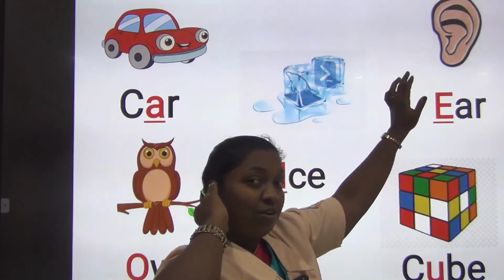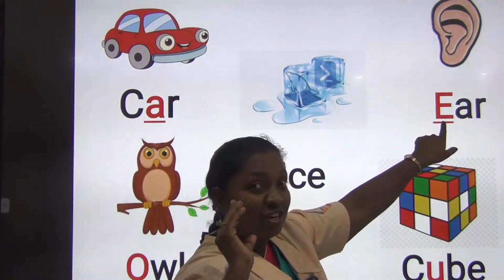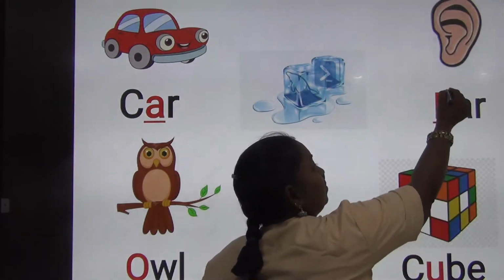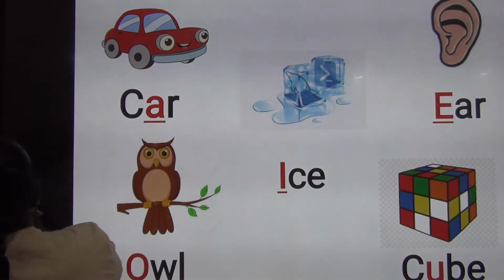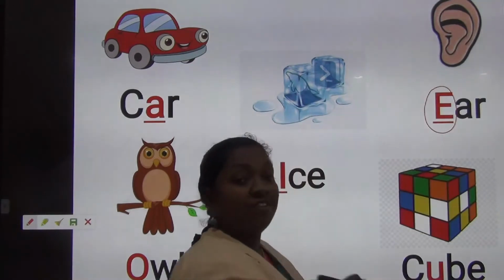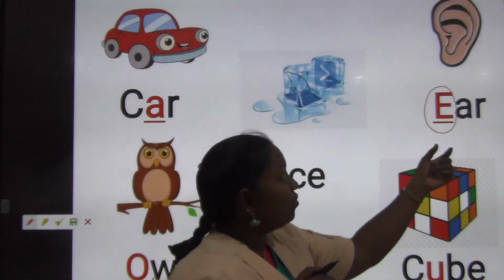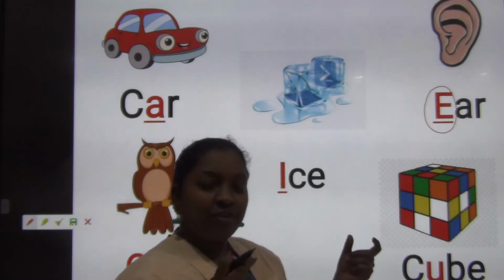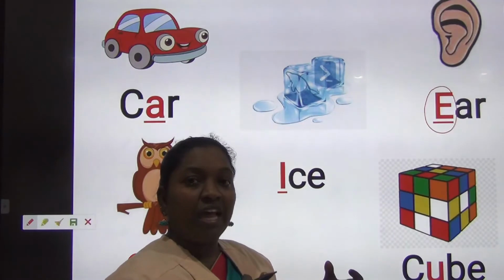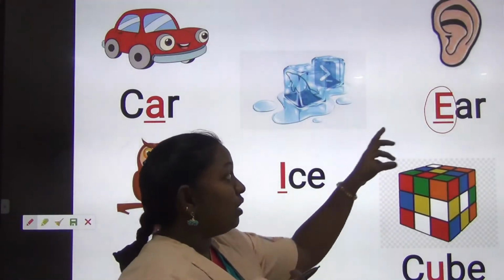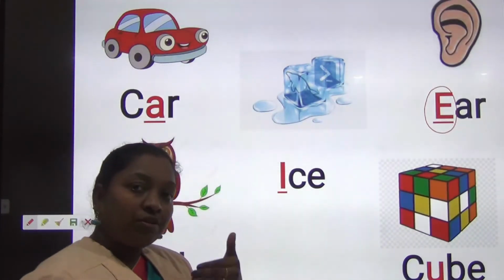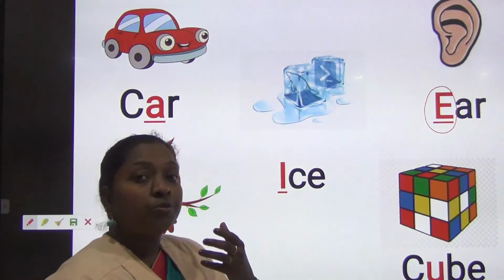Next, look at this. It is a part of our organ, isn't it? It's a sense organ, isn't it, child? So ear, E-A-R. After adding E only, you get the meaningful word, ear. When you keep on practicing, you can come to know how the vowel sound is producing. A, E, I. So E is also one of the vowels. Understood, children? If you keep on saying, you can come to know how the sound is producing through the vocal.